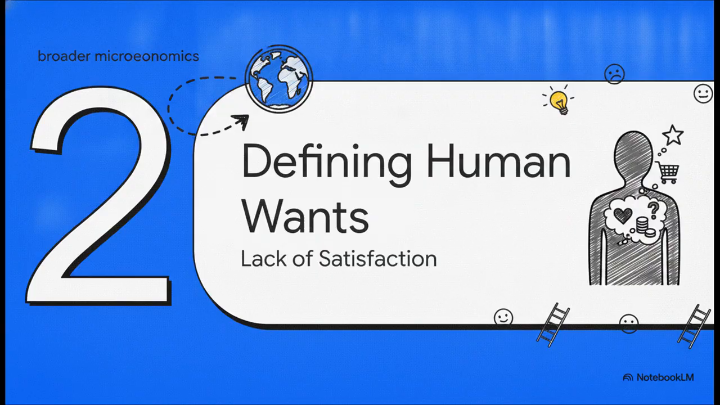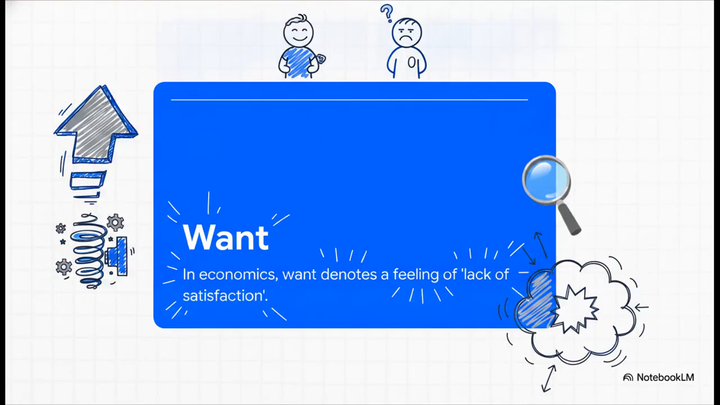Defining human wants. Now that we know we're zooming in on the individual, how do we actually define what they desire? I mean, in everyday conversation, we toss the word want around pretty casually. But in economics, a want denotes a very specific feeling. It's a lack of satisfaction. And that is honestly pretty profound when you think about it.